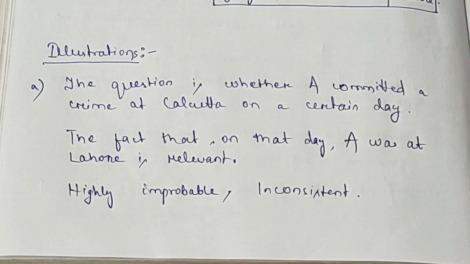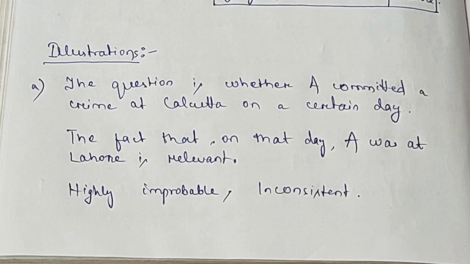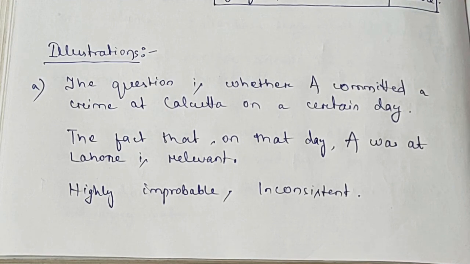So now let's see the illustrations. Illustration A. The question in the case is whether A committed a crime at Calcutta on a certain day. The fact that on that day A was at Lahore is relevant. How?